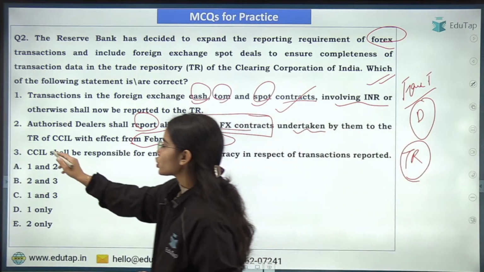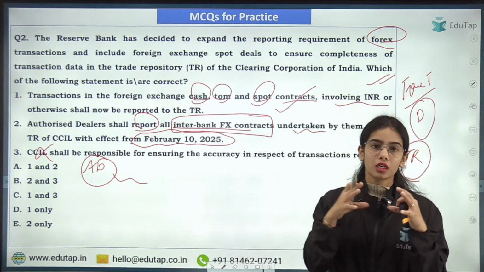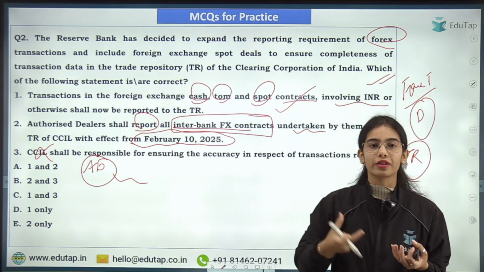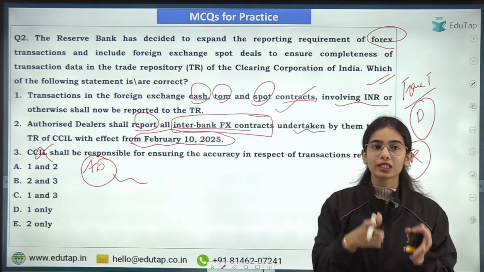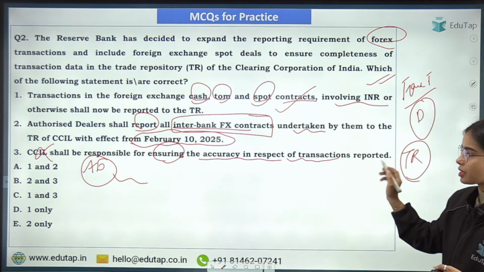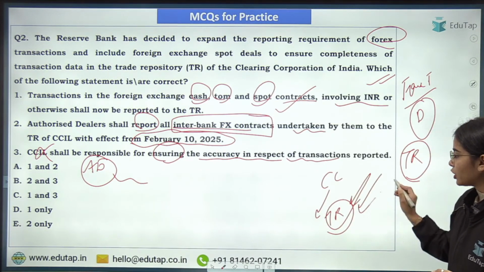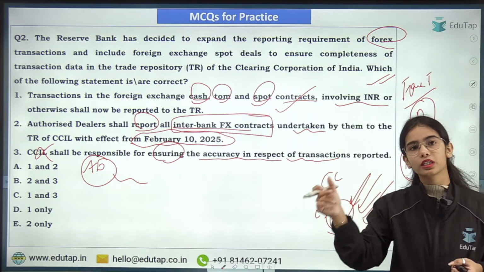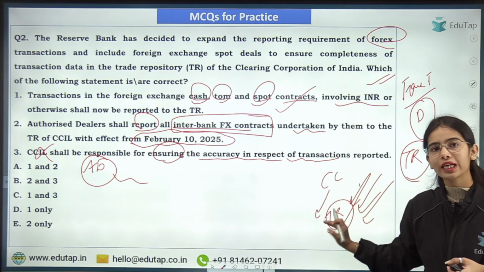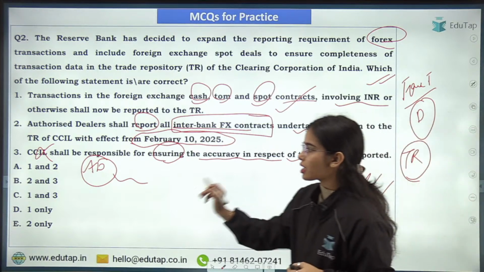Now the CCIL is not responsible. It is the authorized dealers, because in foreign exchange transactions the authorized dealers are a very important party. So the authorized dealer shall be responsible for ensuring the accuracy in respect of transactions reported. The CCIL has a trade repository that just collects the data. The authorized dealer has the responsibility of ensuring the accuracy. The CCIL is only maintaining the trade repository for collecting the data. So CCIL has no responsibility for ensuring the accuracy. It is the task of authorized dealers.